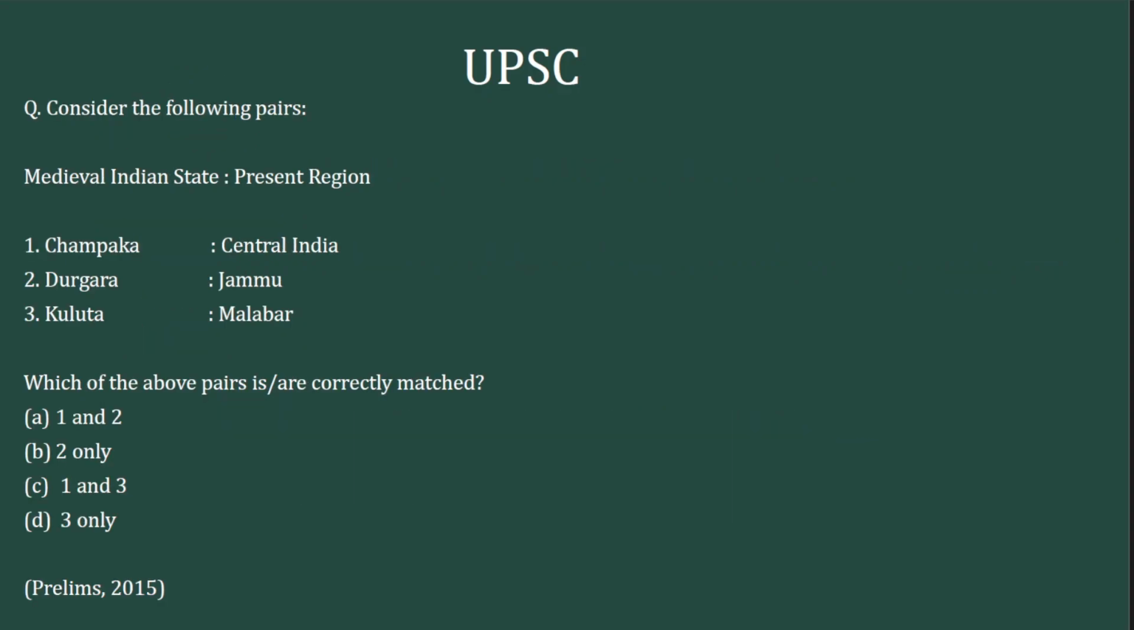Moving to the next question, the last question in this video, we have three names, which are medieval Indian states and three regions. One is Champaka, given against it is Central India. Second is Durgara, given against it is Jammu. And third is Kulta, given against it is Malabar. It's a very factual question, nothing related to concept. You just have to know what is what.